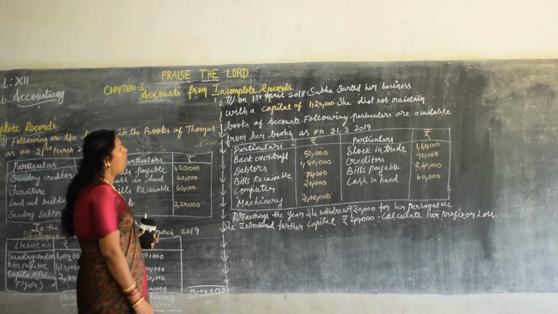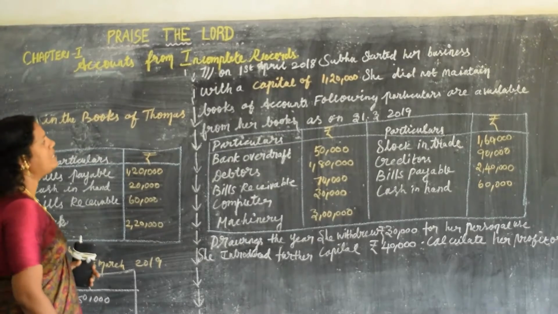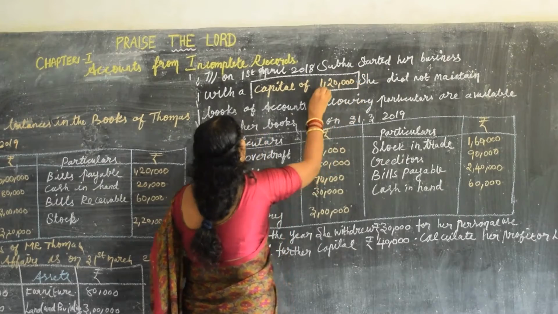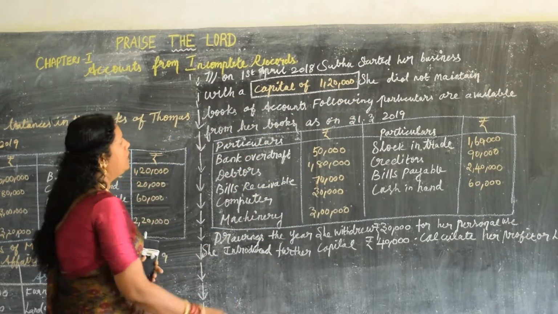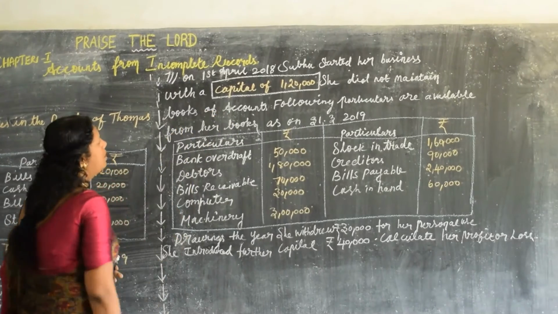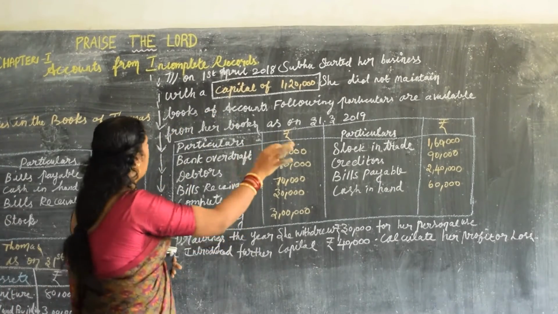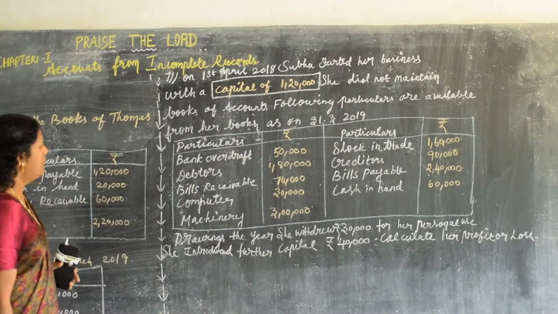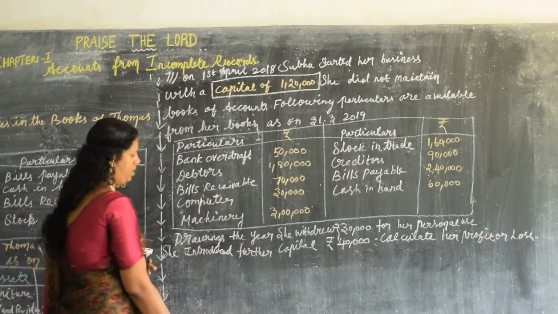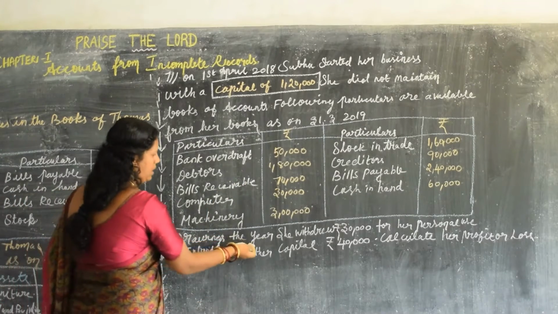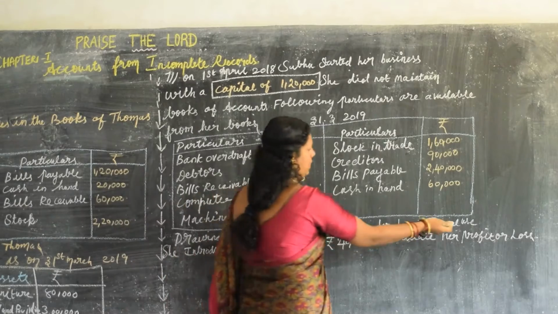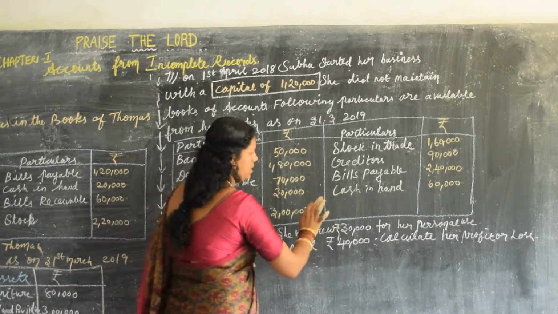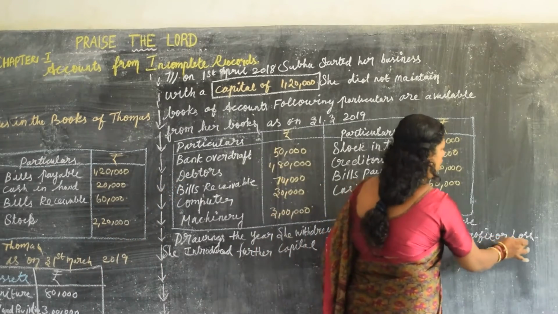Problem 7.7. On 1st April 2018, Subha started her business with a capital of 1,20,000. She did not maintain her books of accounts. Following particulars are available from her books as on 31st March 2019. Some of the information has been given. Her drawings: during the year she withdrew 30,000 for her personal use. She introduced a further capital of 40,000. Calculate the profit or loss.